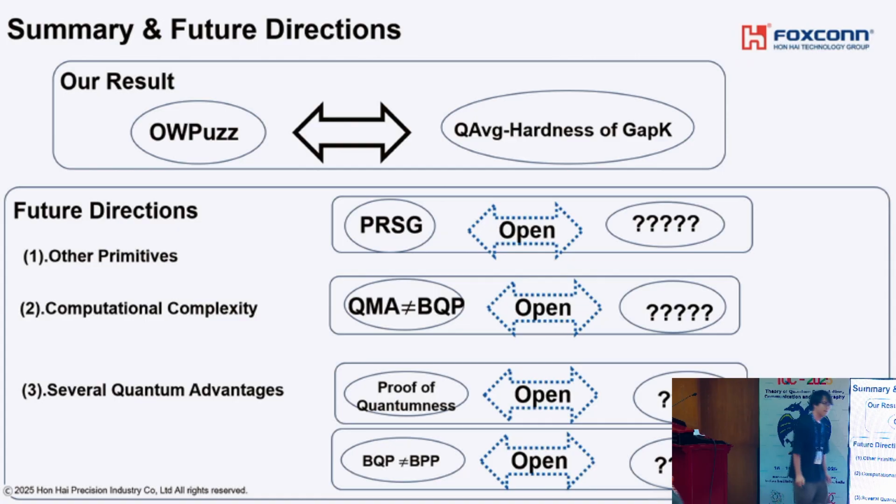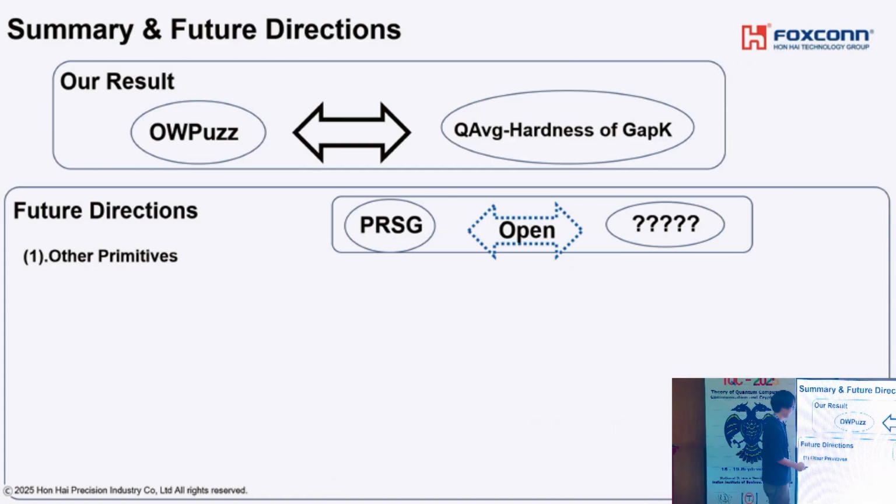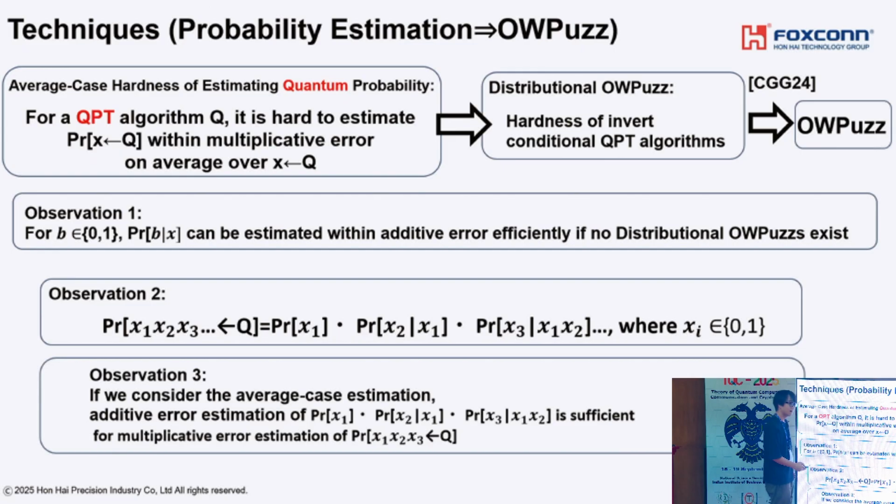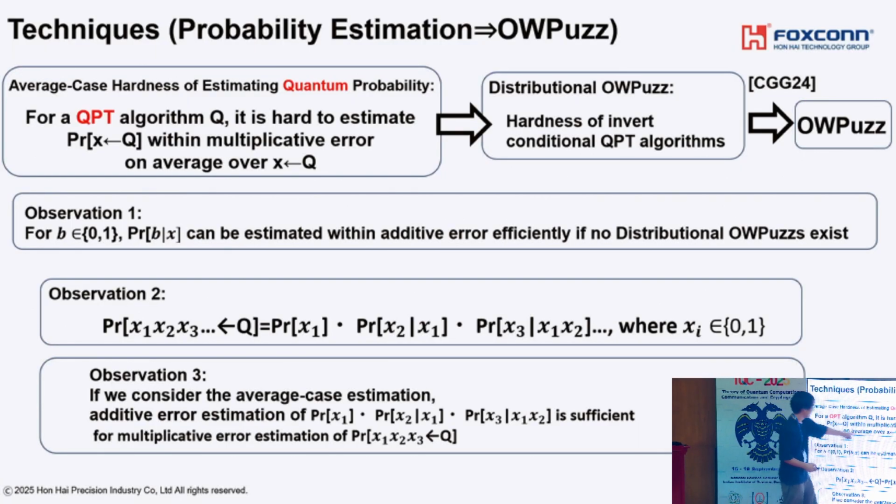Can you just go back a couple of slides? You say average case hardness of this one? Is that over X? You average over X. For some quantum algorithm Q, this algorithm outputs X. On average over the algorithm Q, estimating this value within multiplicative error is hard. This is the assumption.